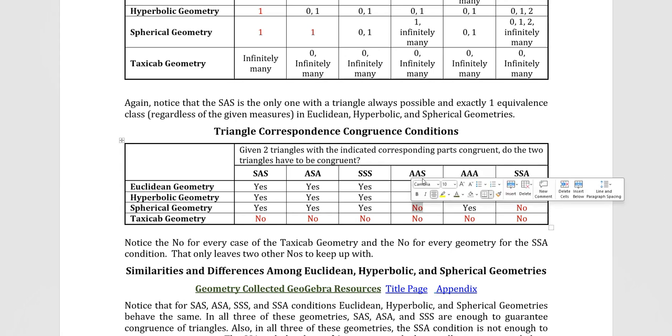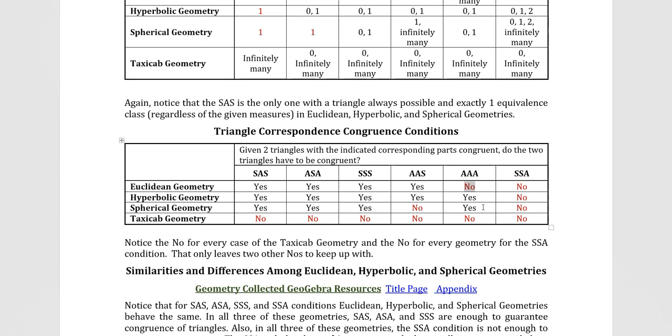It was the angle, angle, side situation, and thinking spherical, our counterexample there is where we had a triangle going from the North Pole to 2 points on the equator. Those 2 points on the equator could move around and get different sized triangles there. Okay, and in Euclidean geometry, the angle, angle, angle was the other one, and we know that gives us infinitely many different similar triangles that are not necessarily congruent, but they'd have all of the same angles.